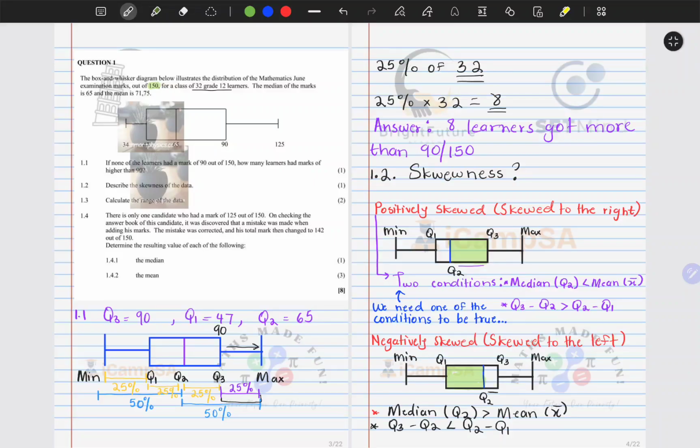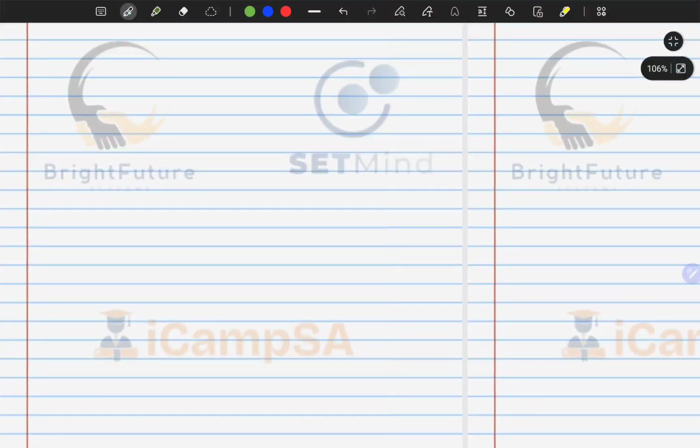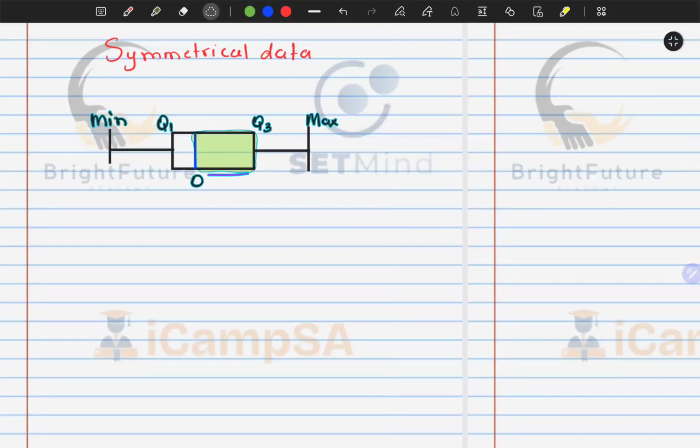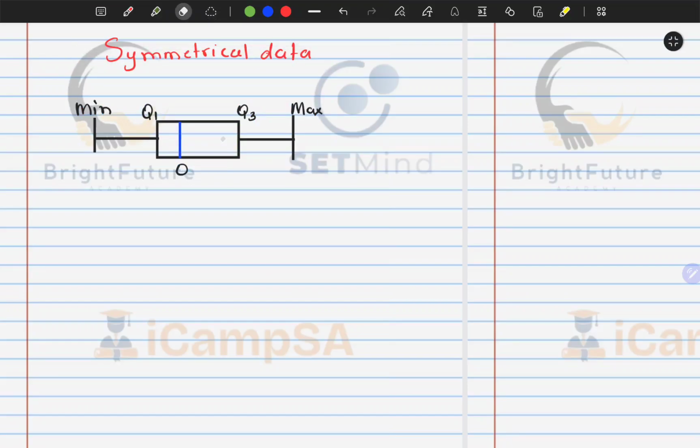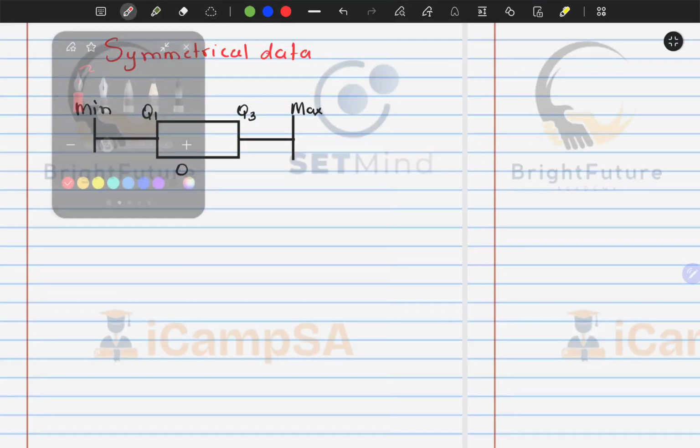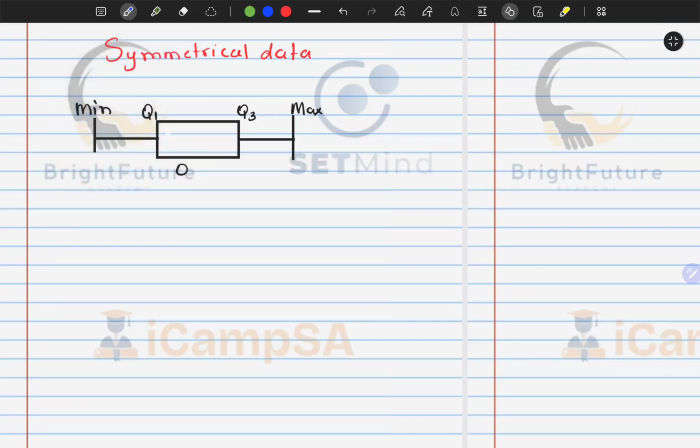Then we have symmetrical. What do we mean? Well, let's have a look at symmetrical data. If we have symmetrical data, what happens is the following. Let's paste this and delete this. What you will find is that our Q2 is exactly in the middle. Then what you will notice is that our mean will be equal to our median.